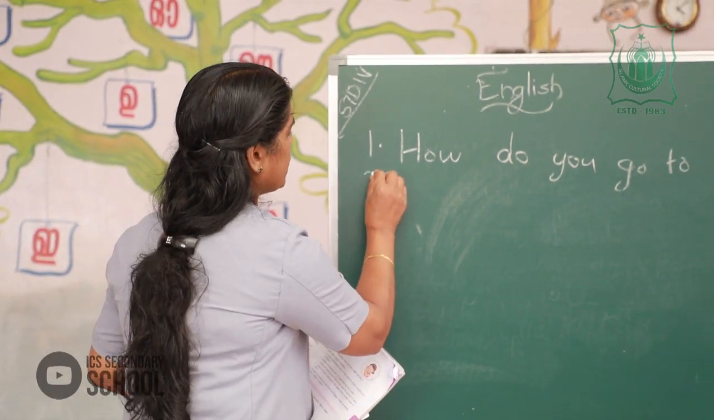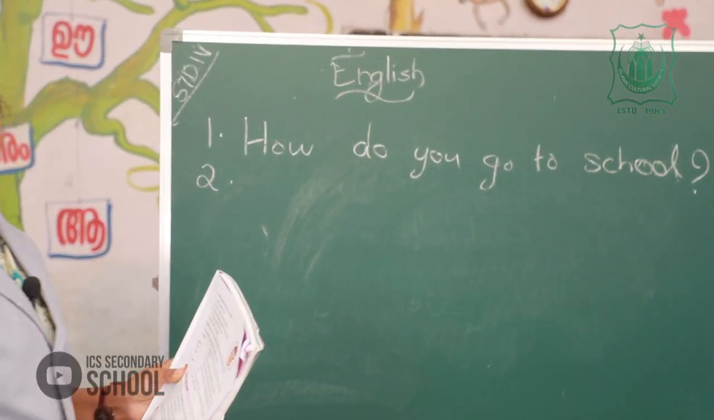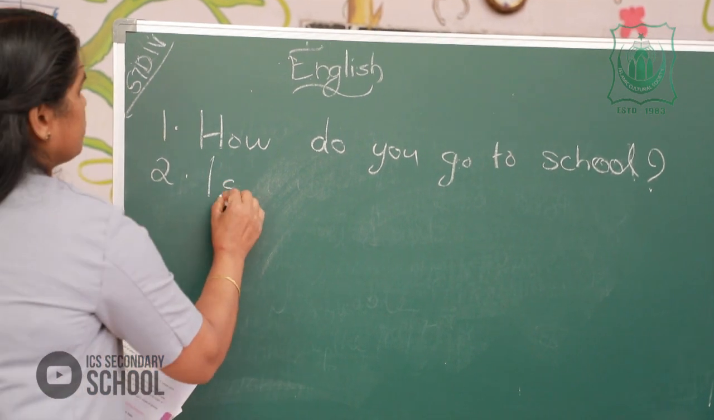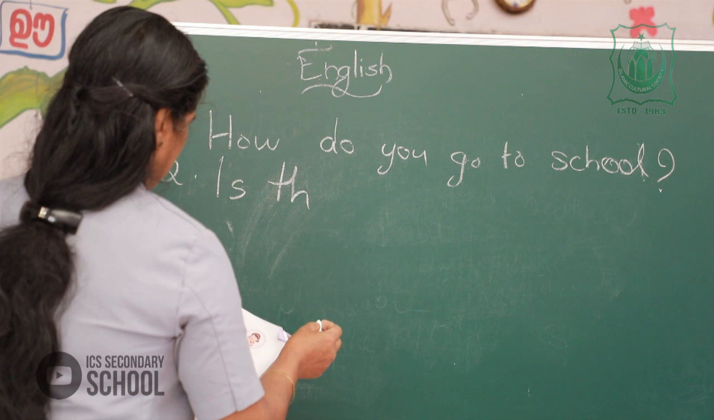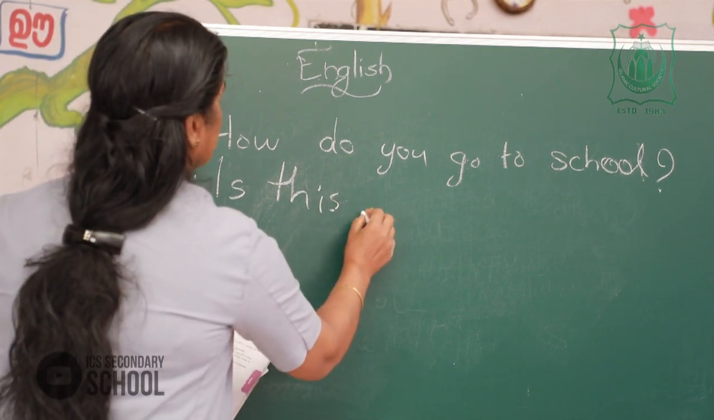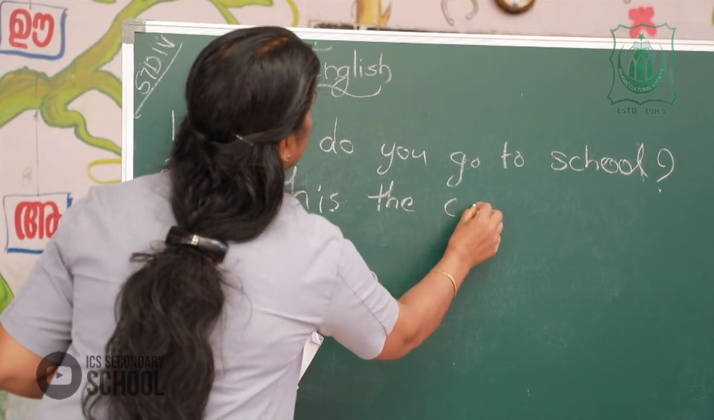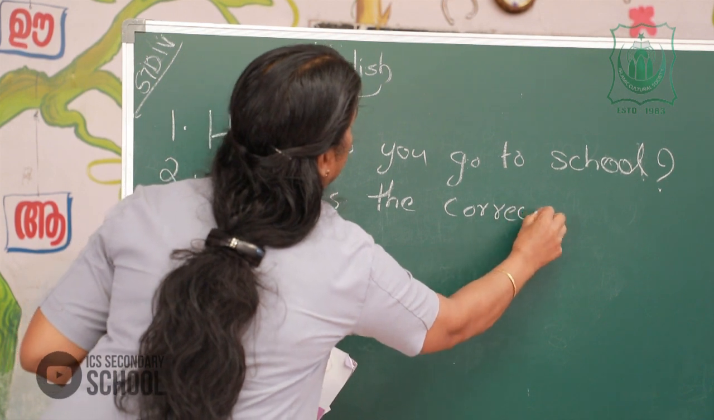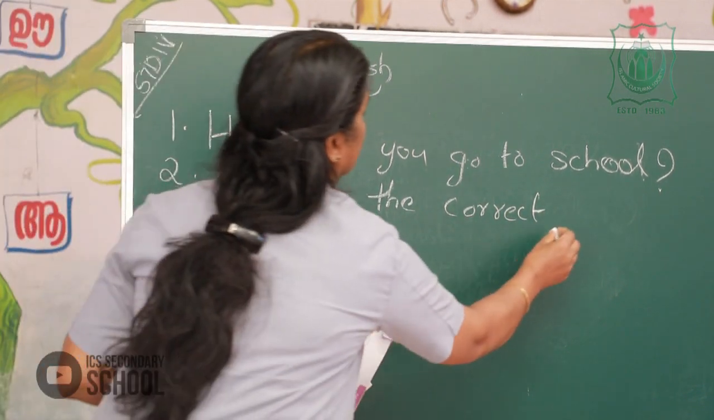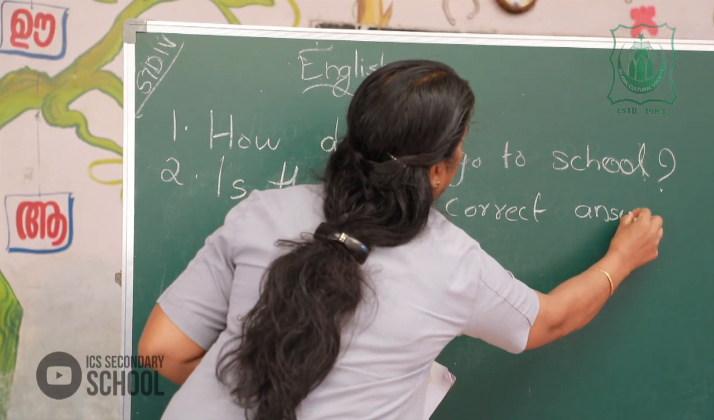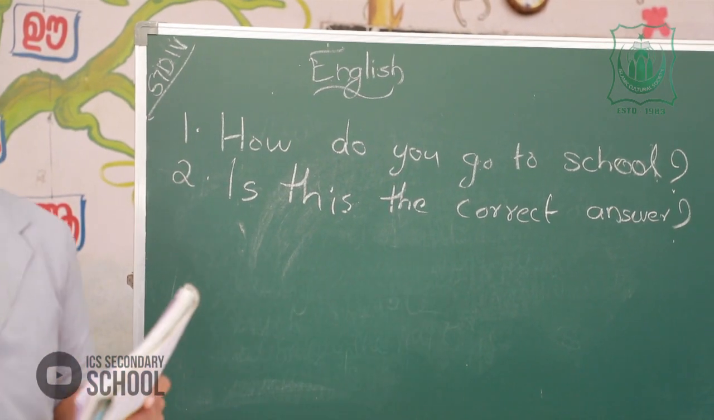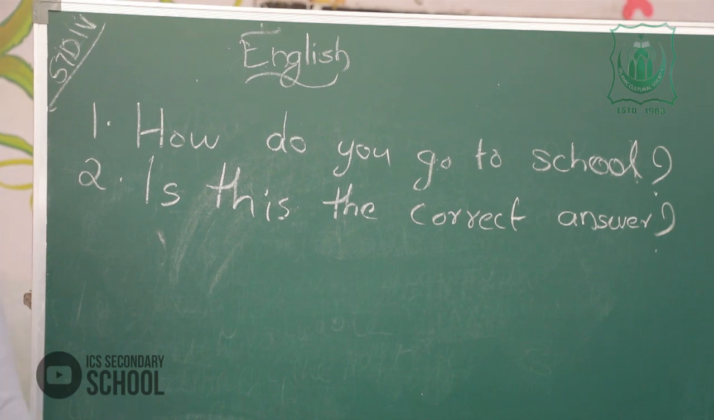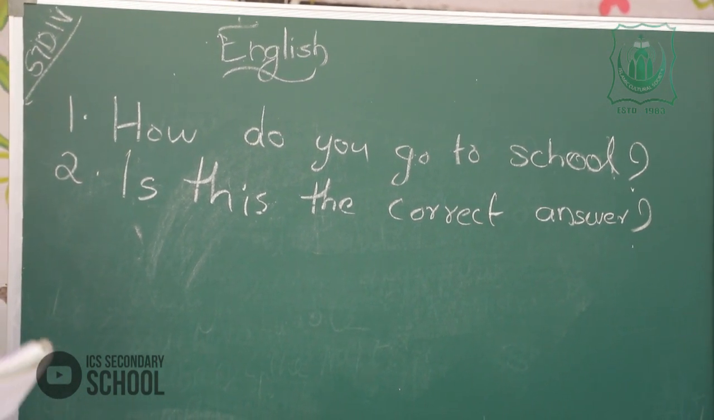Next, we are getting this answer. How can you make a question? Is this the correct answer? Is this the correct answer? Then we get the answer. No, this is not the correct answer. Okay.